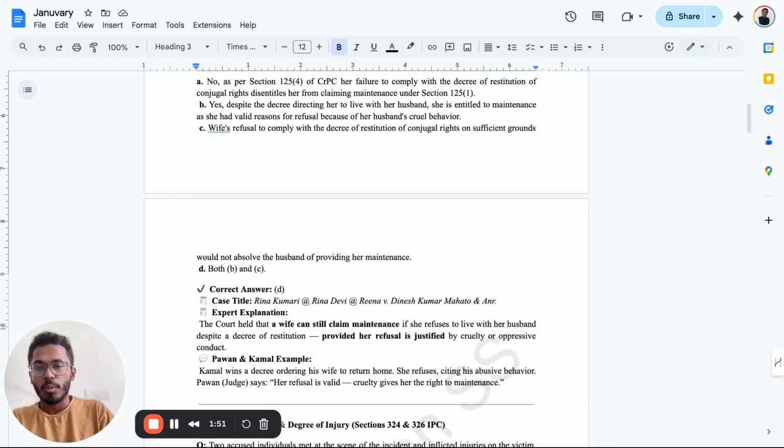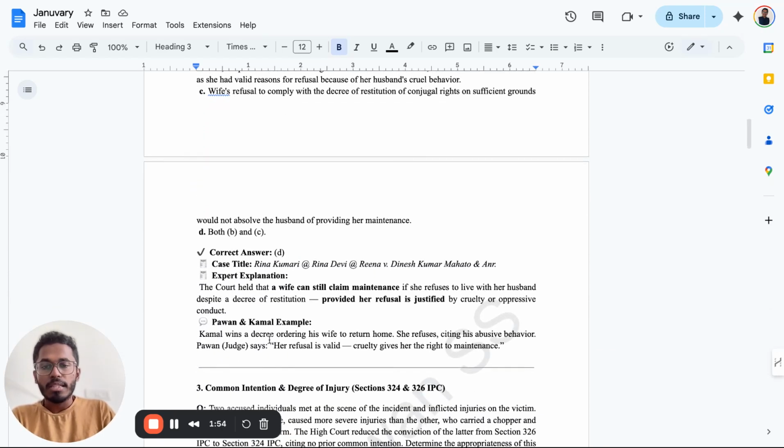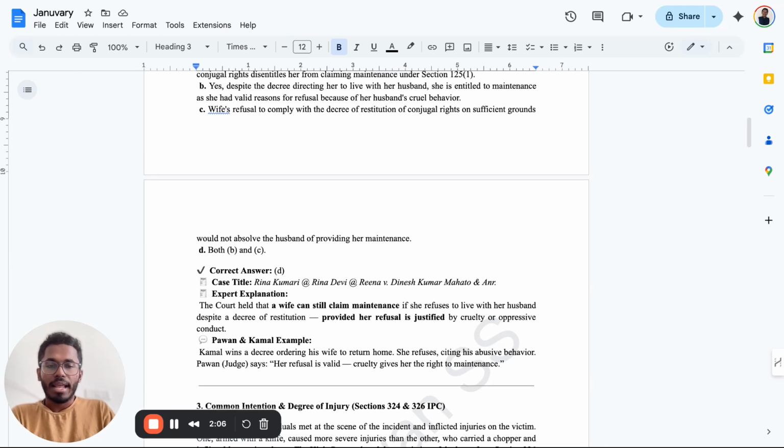So very simple. Whenever any relief is to be given without framing the questions, it cannot proceed further. Okay, second question. Kamal wins a decree ordering his wife to return home. She refuses, citing his abusive behavior. Pawan, the judge, says her refusal is valid. Cruelty gives her the right to maintenance.